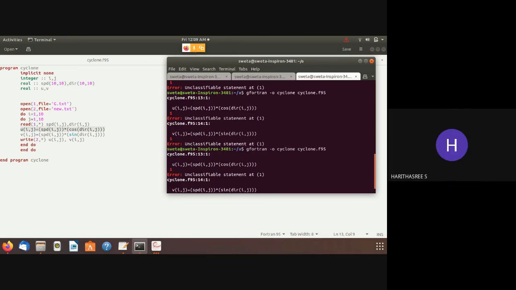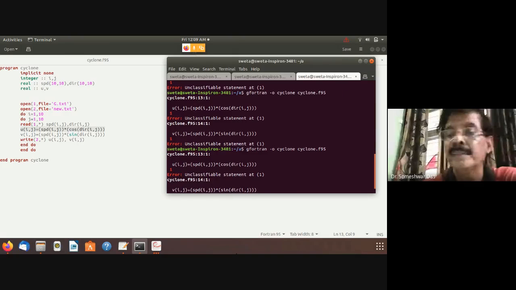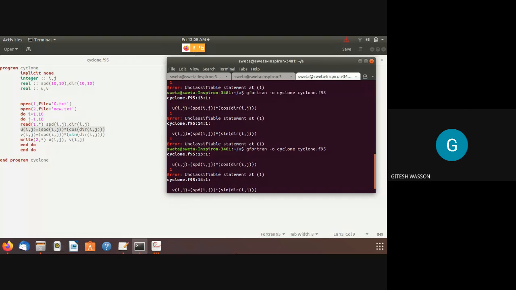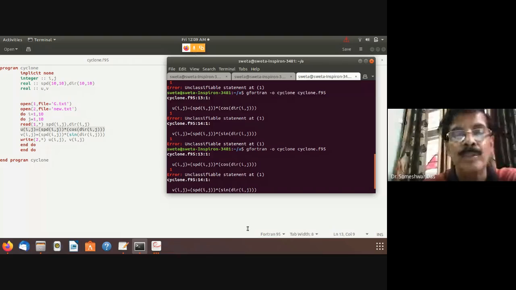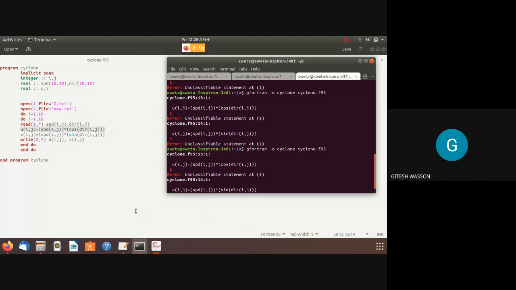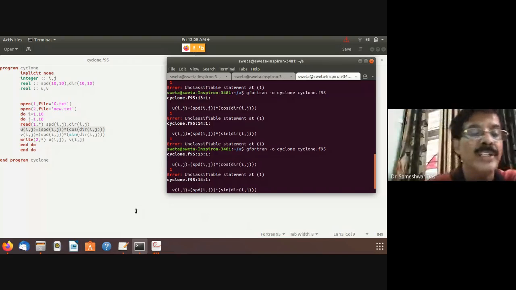Is everybody looking at her program? Harikasri? Yes, sir. All of you look at her program and just try to find out what the error is. Sir, I got an output in my... No, look in Shweta's program. Okay, sir. Everybody look at Shweta's screen and try to hunt the error. It's like a treasure hunt.